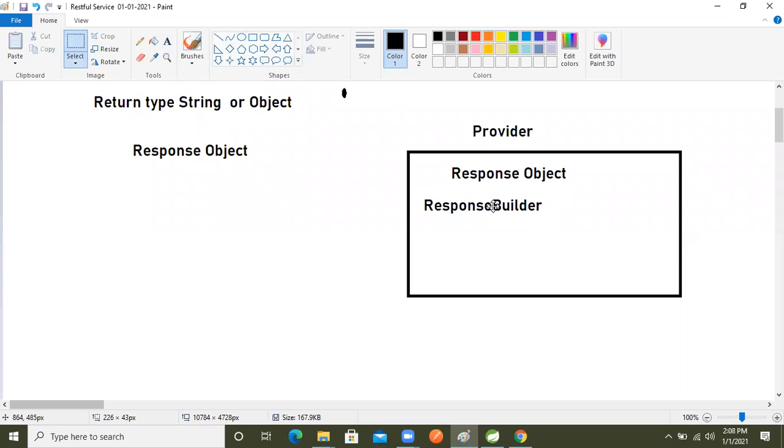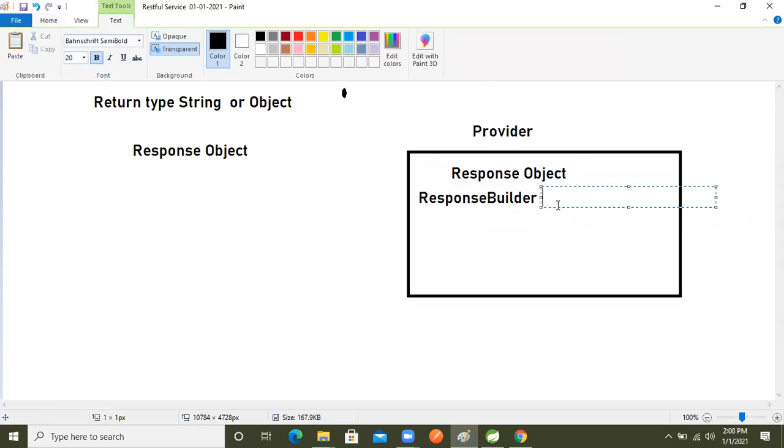It's an implementation class, like RB, right? We will take a response builder equal to new response builder implementation class, right? Response builder IMPL, it's an implementation class.